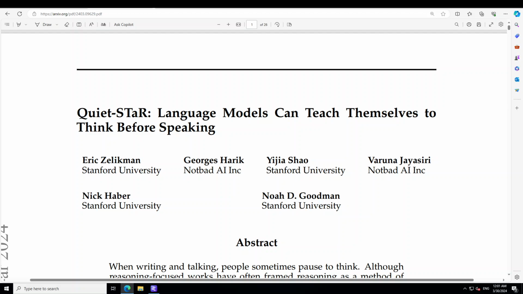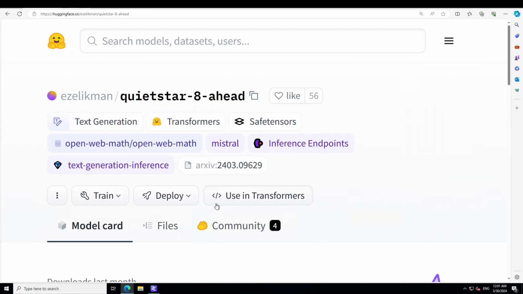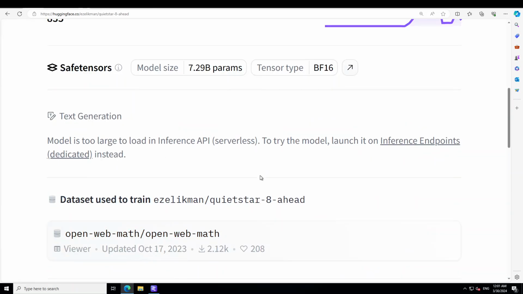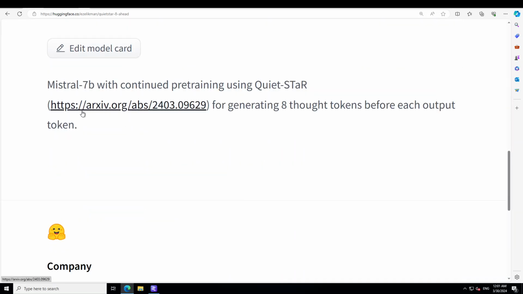There is a lot of good detail in this language model, and you can access it from this Hugging Face page. If you go to the model card and click on this link, you will go to the arXiv paper. Now, I will leave you to read through it. It's really a fascinating read.